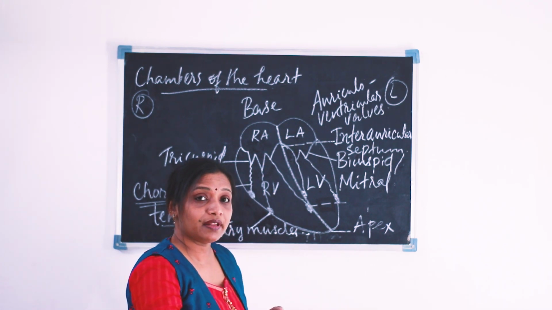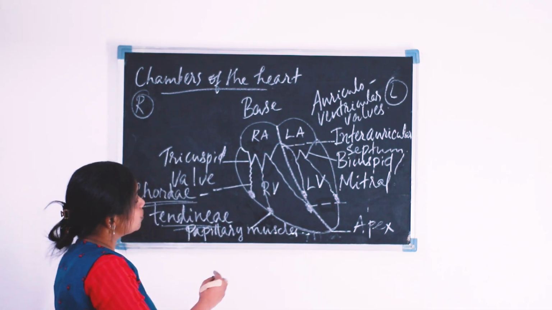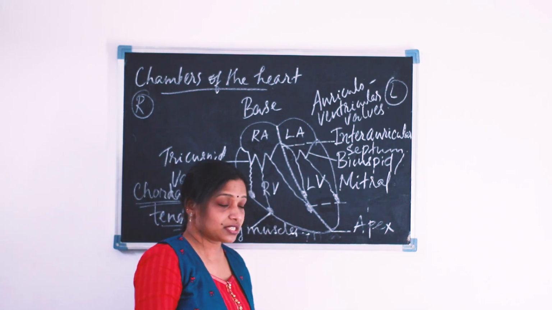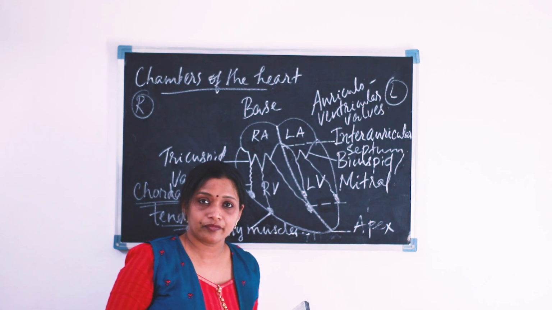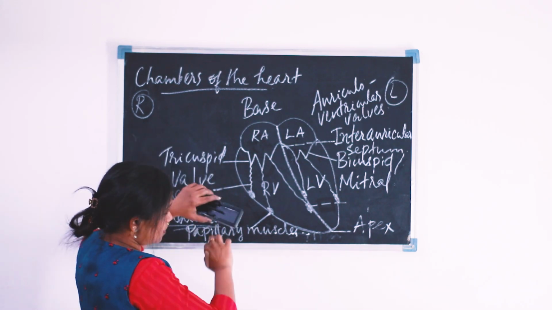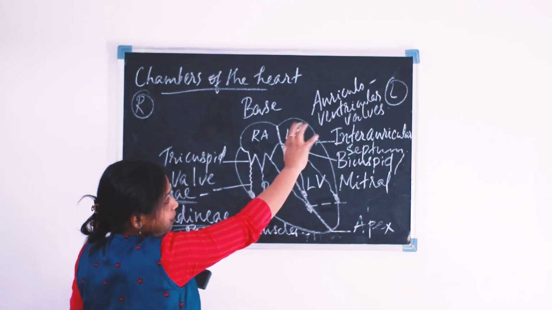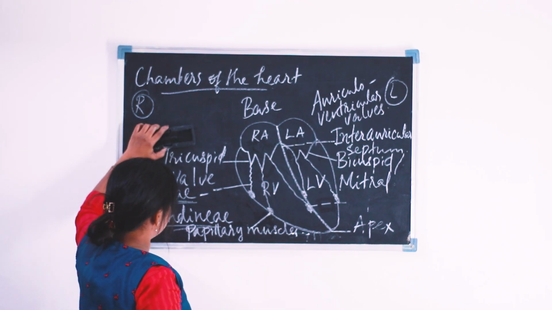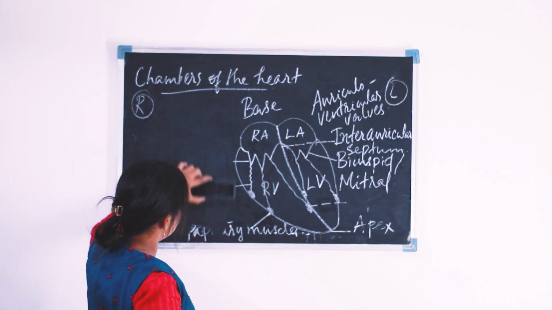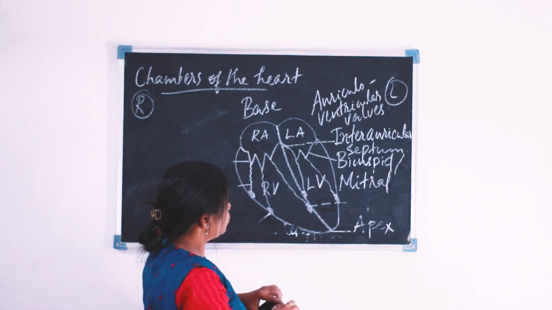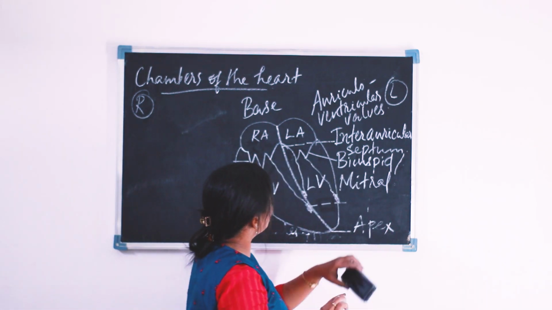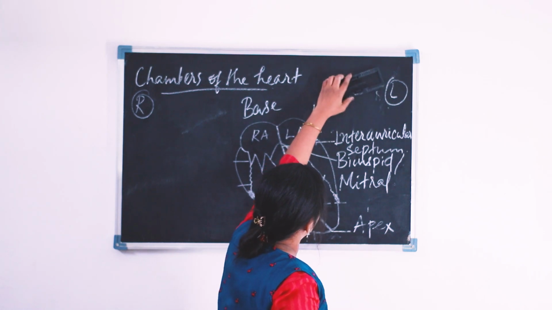Okay, now we will move on to the blood vessels which are coming into the heart as well as going out of the heart. So that I can rub this, I am going to rub these labelings. I hope it is clear for you, and if you have any doubts you can ask me.